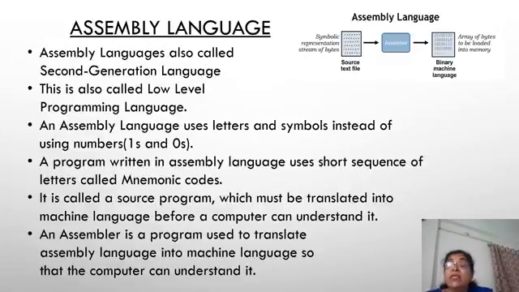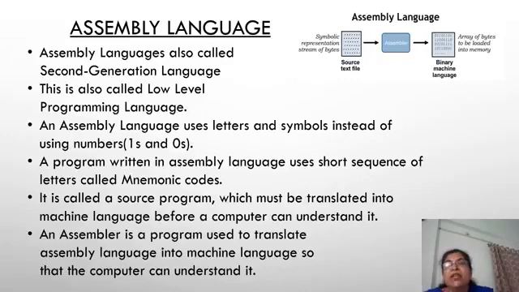Okay, now we'll see assembly languages. Here the image is showing that the source file, meaning the instructions written in mnemonic code, is getting translated with the help of an assembler into binary codes, that is, the combination of zeros and ones. We'll see assembly languages in detail. Assembly language is also called second generation language. This is also called a low level programming language.